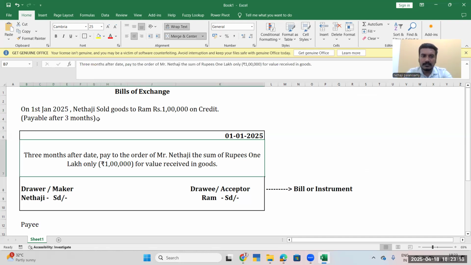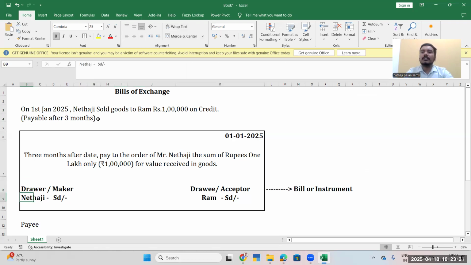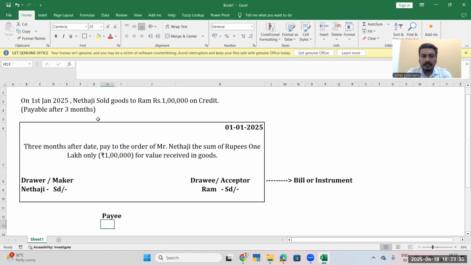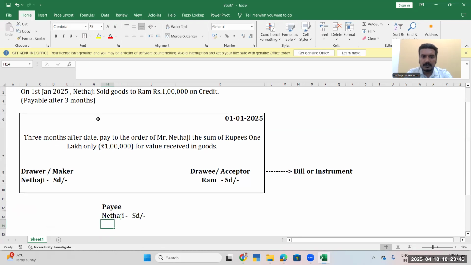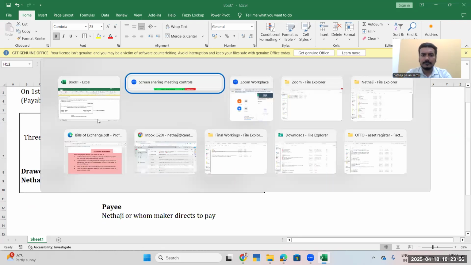Yeah. In our case, it is 3 months. So we are called the drawer because we only wrote the bill, or the maker. Ram is called the acceptor or drawee. Okay. And there is one more person called the payee. The payee can be either us, Netaji, or some person whom we direct to pay, whom the maker directs to pay. Okay, the payee can be either ourselves or the person whom we direct to pay.